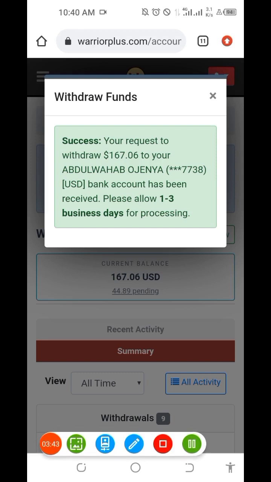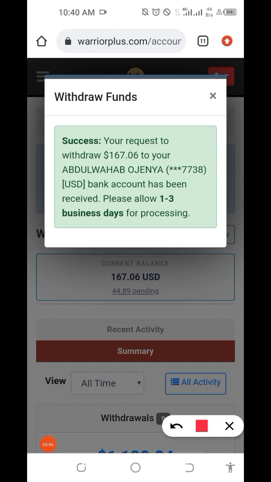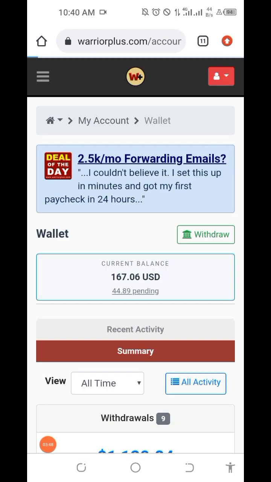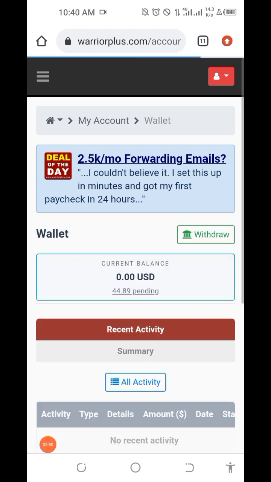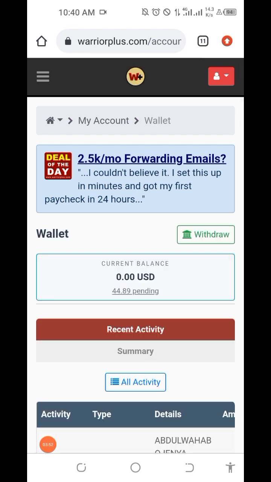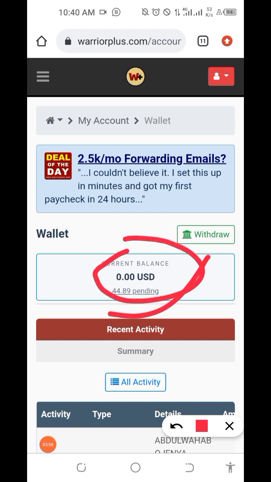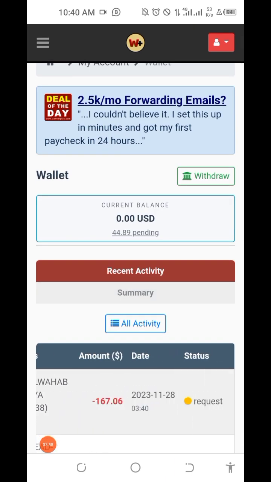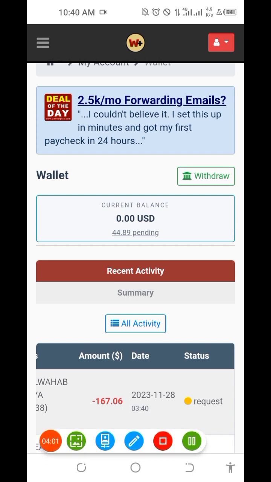Let me click on this area here and see if the money is still there. You can see the money is no longer there. It's now 0, and I have the $44 that is still pending. If you take a look, it has been initiated. This is a request, and in the next 2 days I'm going to receive this money.